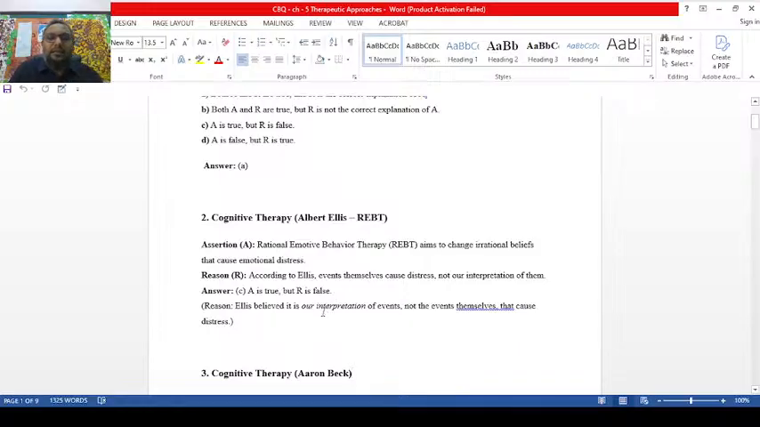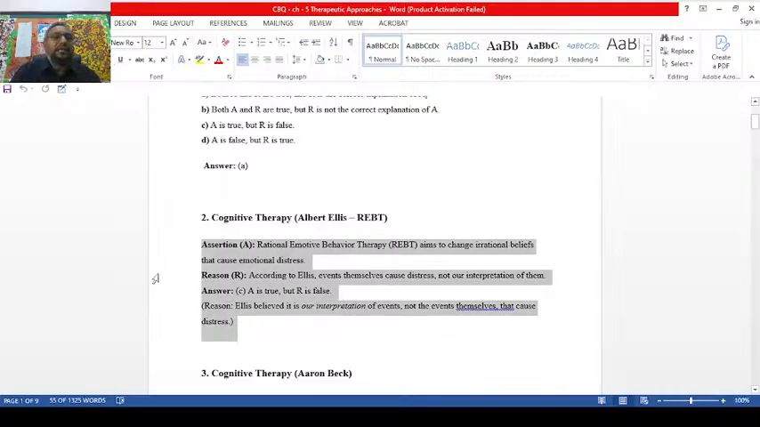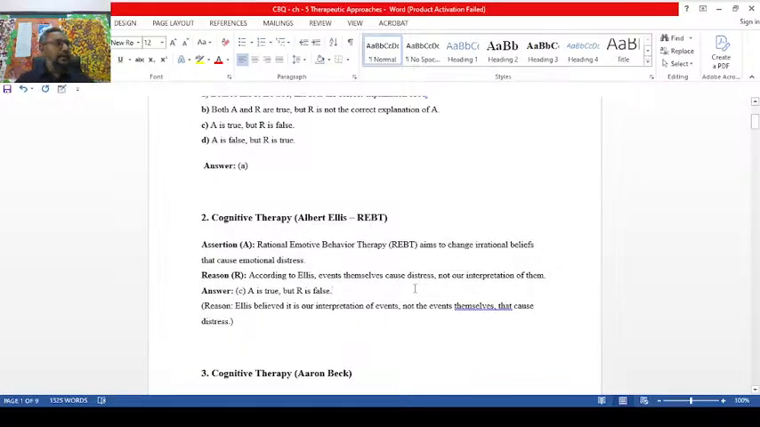Yes, rational emotive therapy, if you are taking here, this is a very important point for us actually. The REBT is mainly focusing on replacing the irrational thoughts with the rational ones. The aim of the therapy it is. The main aim is replacement of irrational thoughts or the beliefs with the rational ones. So assertion is true. Let's go to the reason. According to Ellis, events themselves cause distress, not our interpretation of them.